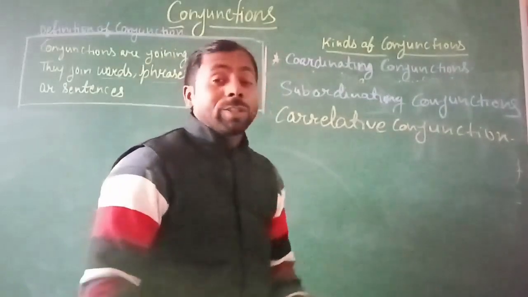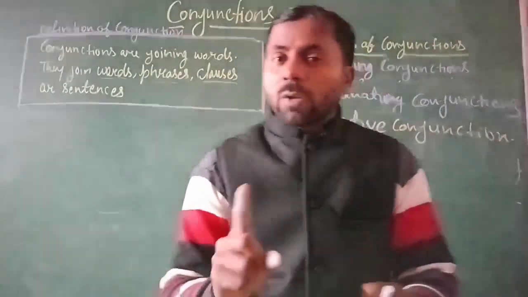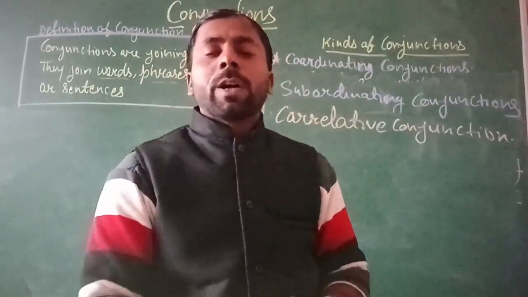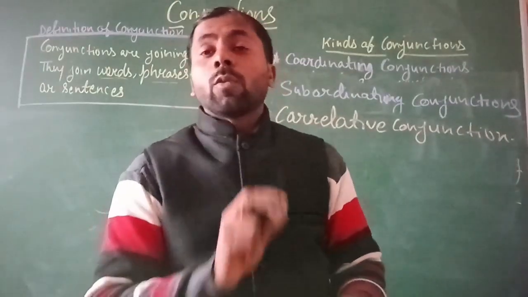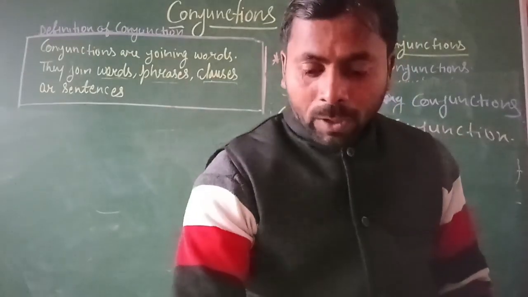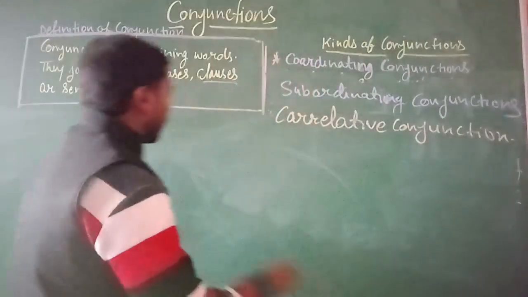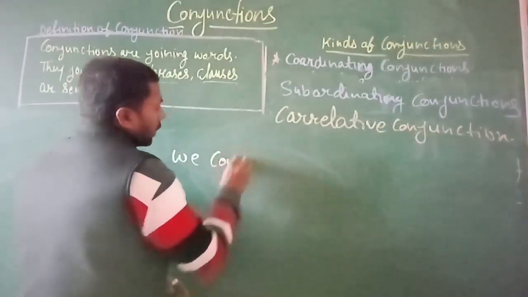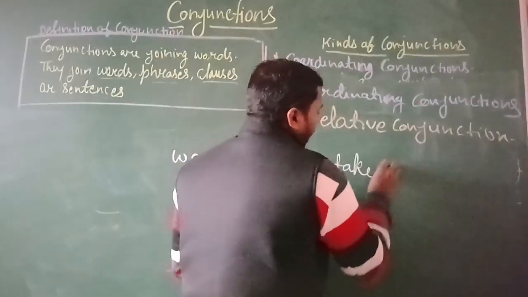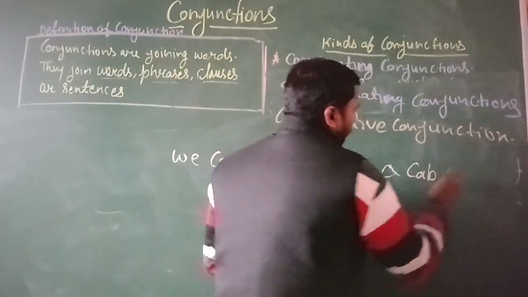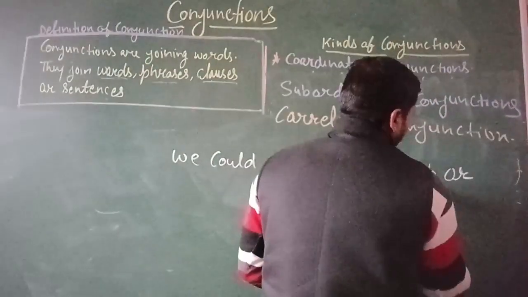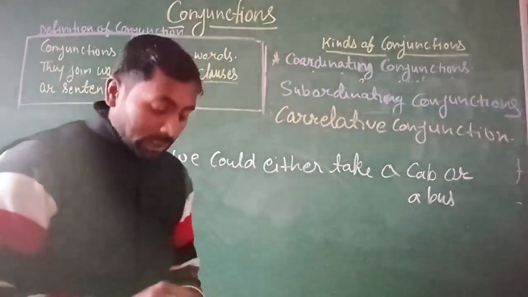Correlative conjunctions are used in pairs. It means not only a single conjunction is used in a sentence; there are two conjunction words used in a sentence. That is known as the correlative conjunction. I will give you an example. For example, we could either take a cab or a bus. So listen carefully.